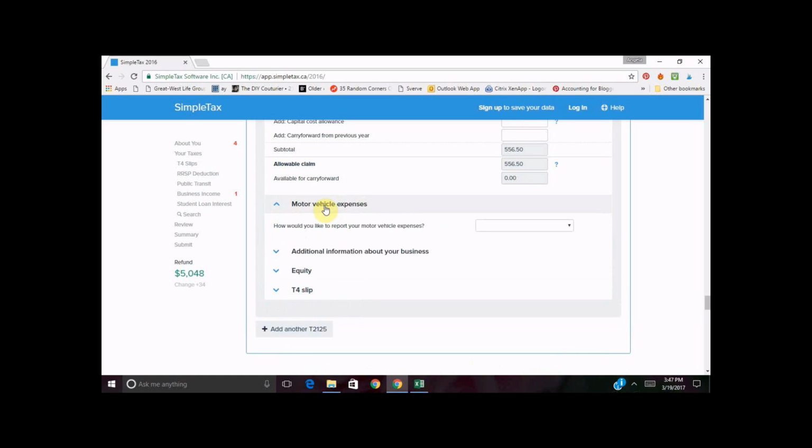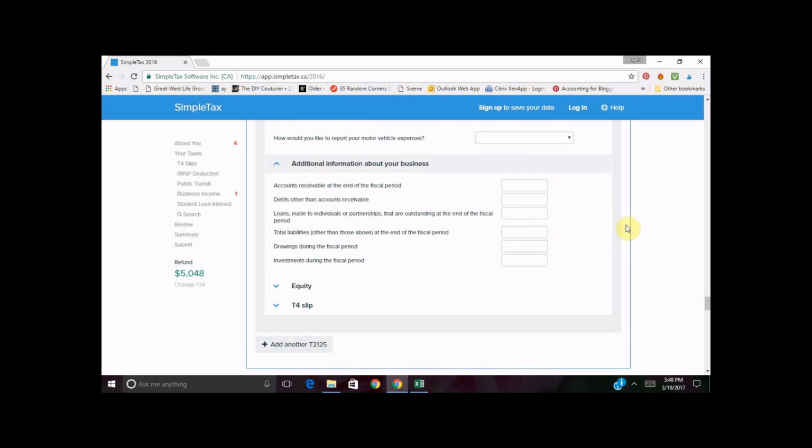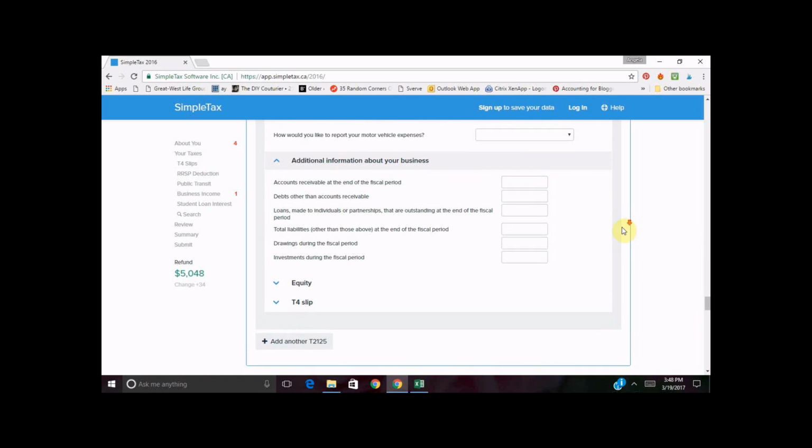Motor vehicle expenses. Motor vehicle expenses and the CRA are pretty picky. There's only certain things that you're allowed to deduct, and there are a lot of rules about it. If you are wondering if you can deduct expenses related to your vehicle, please contact me and we can talk about it offline. This additional information is likely not going to be applicable.